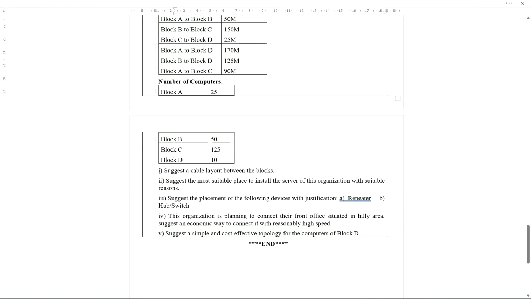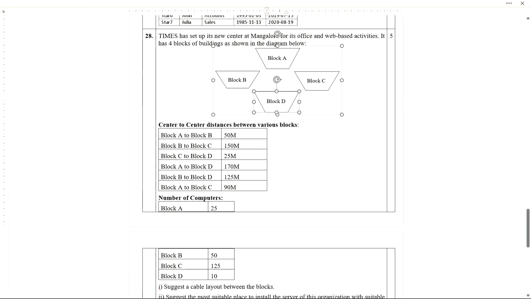Now next, let me come to this question. That is the last question which I have here. Suggest a cable layout between the blocks. Now for cable layouts, you can see one thing here. We need to start with the smallest distance. So the first one is A to B, which is 15 meters. So we'll connect A to B. These two will connect.